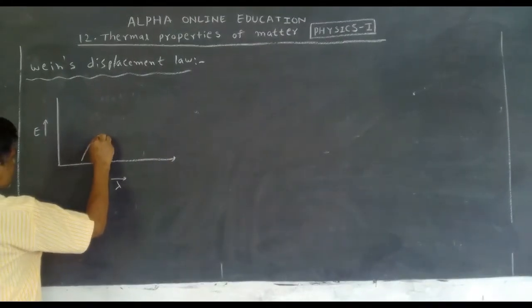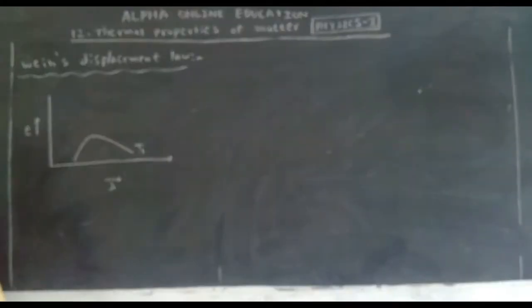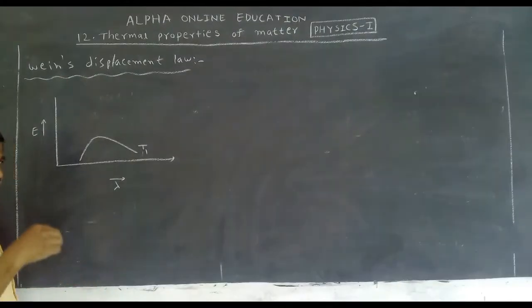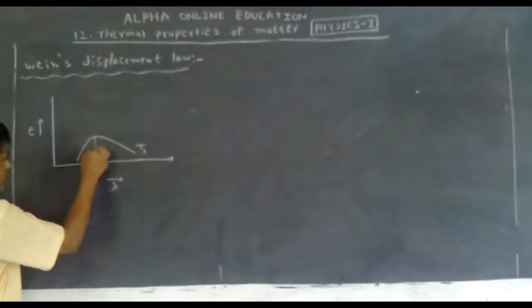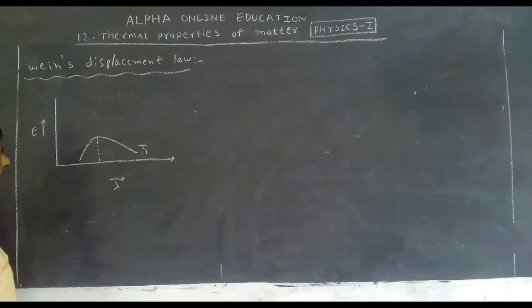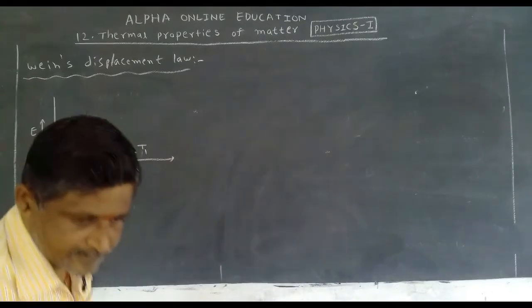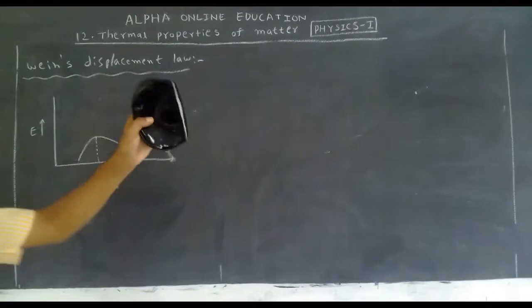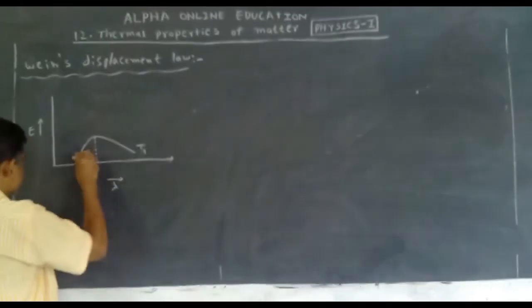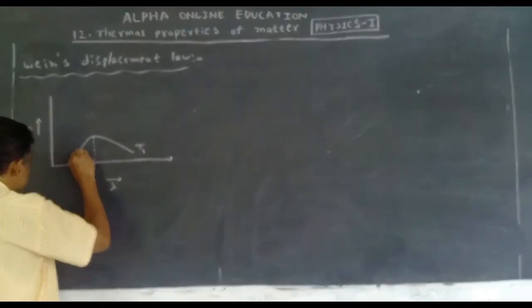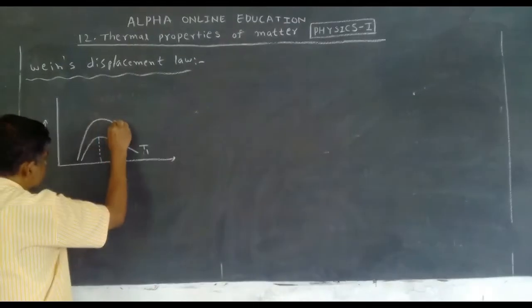It releases the energy like this. It is at one temperature T1, and he increased the temperature. Now this is the maximum value, and he increased the temperature of the black body again. Now let us see. This is the black body at a certain temperature T1. Temperature is increased. Now the graph is like this.